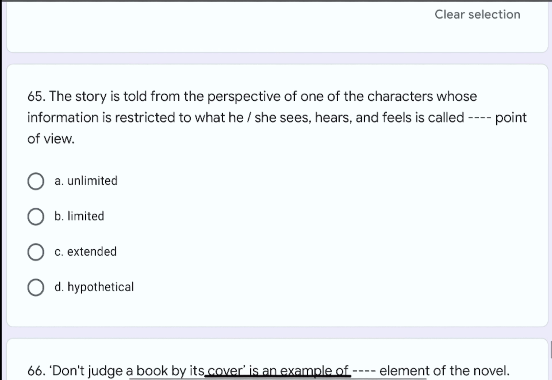Question number 65. The story is told from the perspective of one of the characters whose information is restricted to what he or she sees, hears, and feels is called dash dash point of view. The options are A. Unlimited, B. Limited, C. Extended, or D. Hypothetical. The correct option is B. Limited.